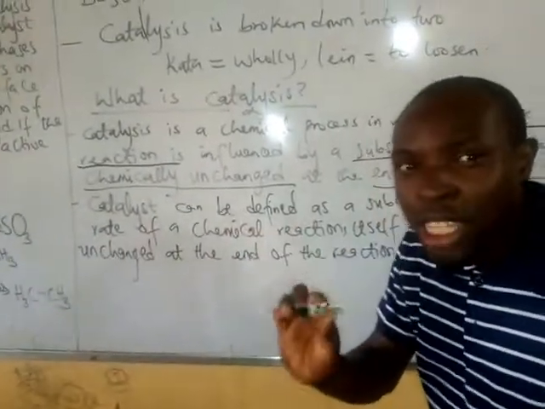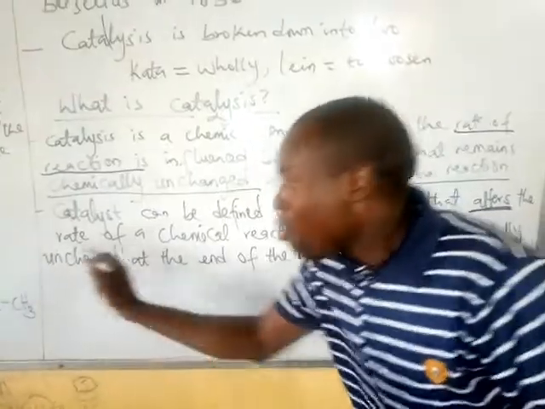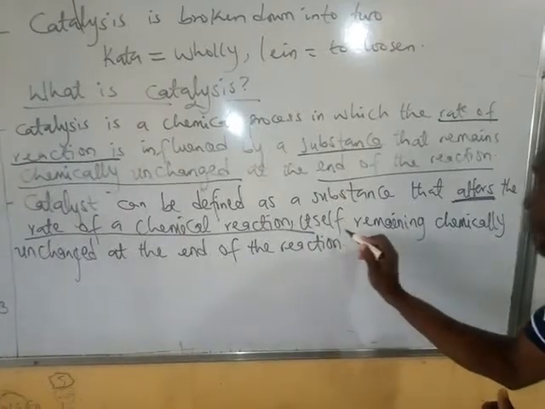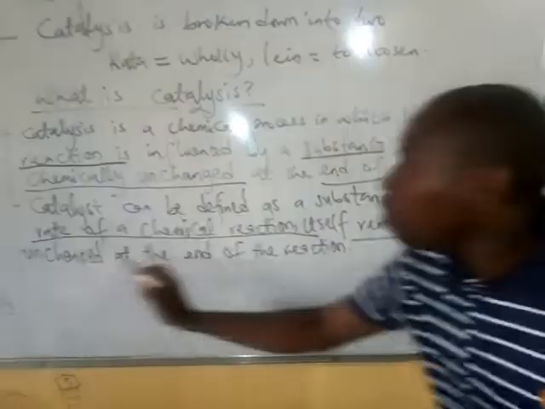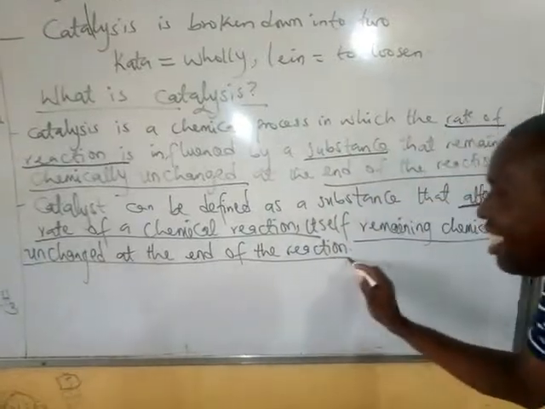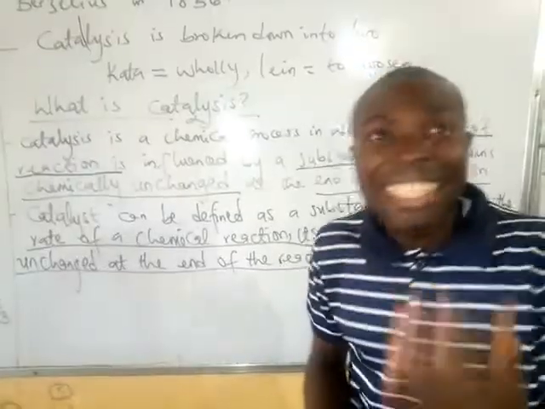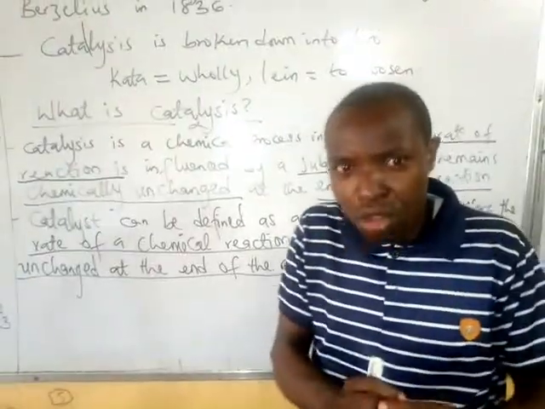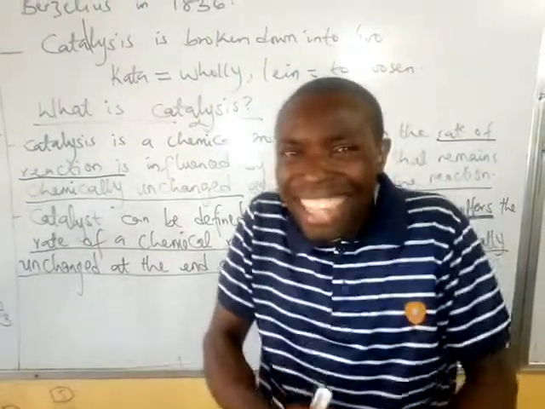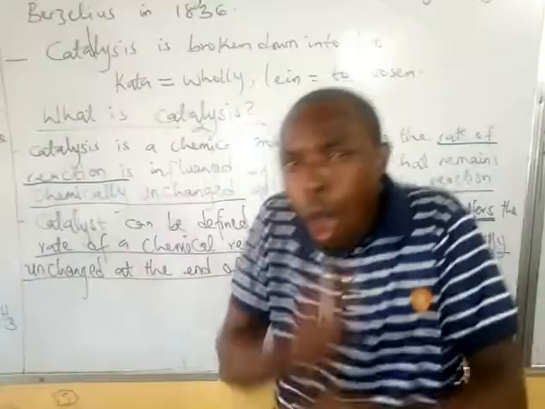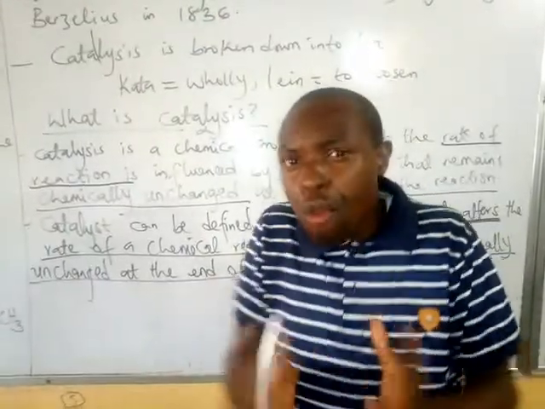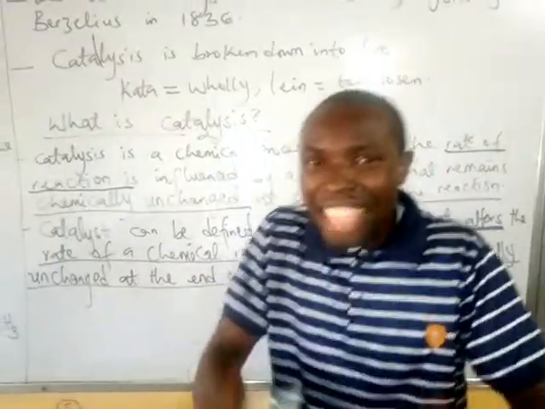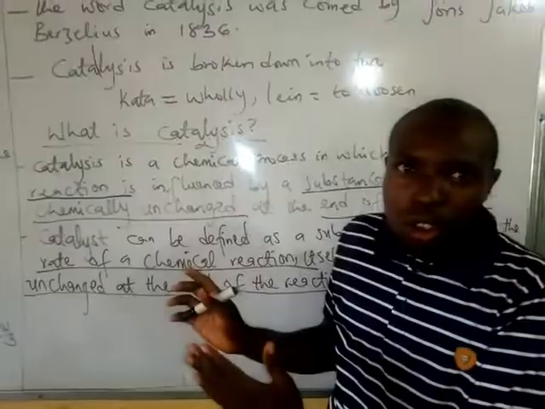Please take note that we always mention the word rate. A catalyst is a substance which will alter the rate of a chemical reaction and itself will remain chemically unchanged at the end of the reaction. Alright.